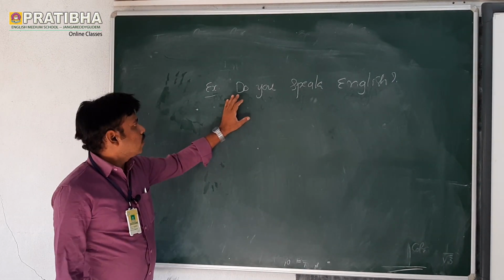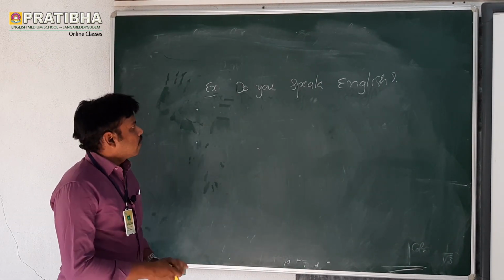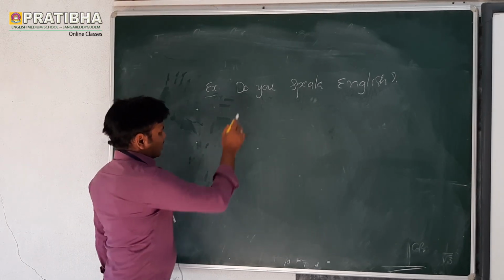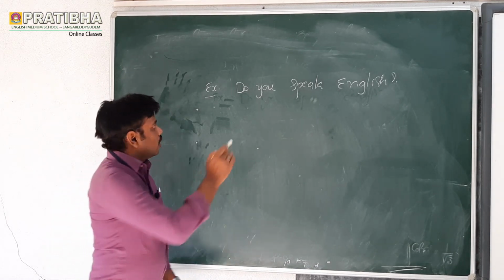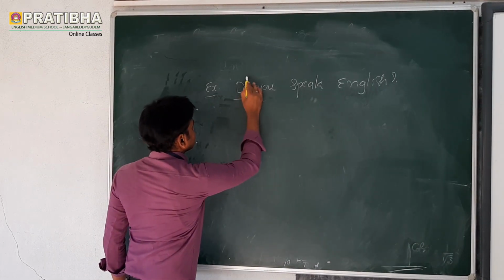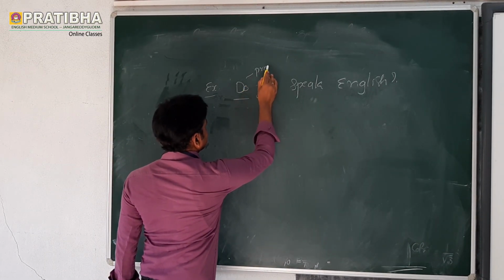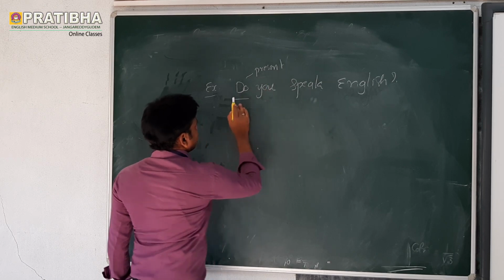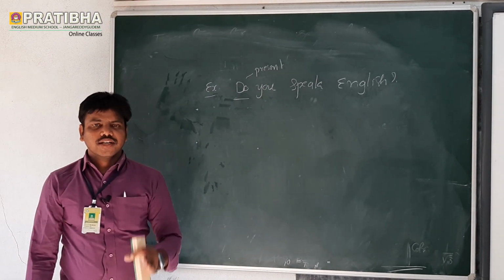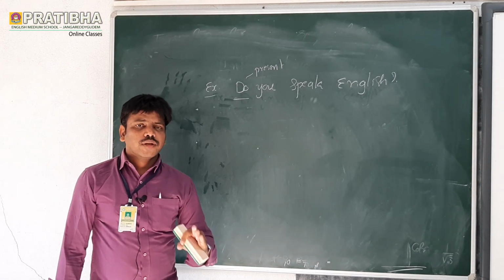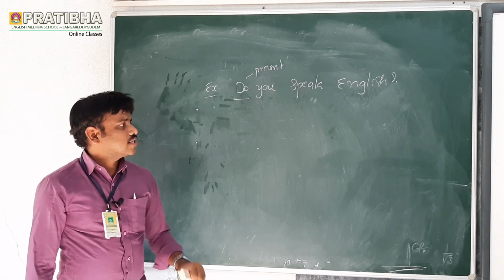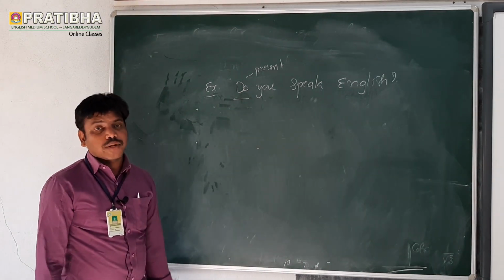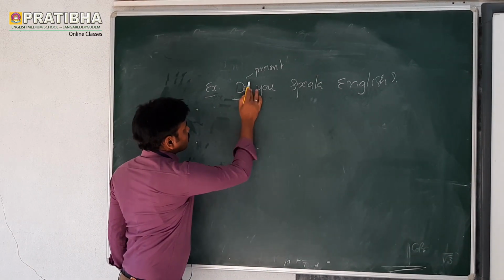I will explain now. First let us see which tense it is. What is the first step? Which tense is it? If you see do, this is present tense, because do, does are present tense. In the introduction, I explained that if there is do or does in active voice, it is called present tense.